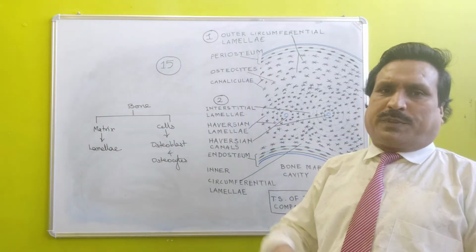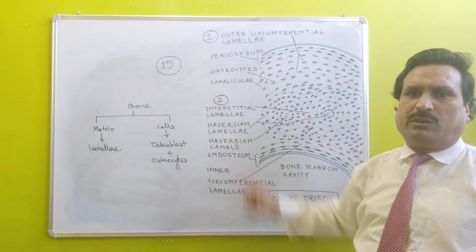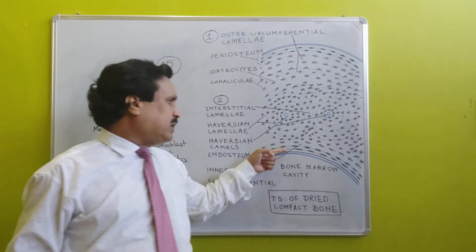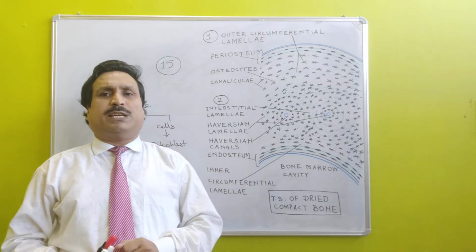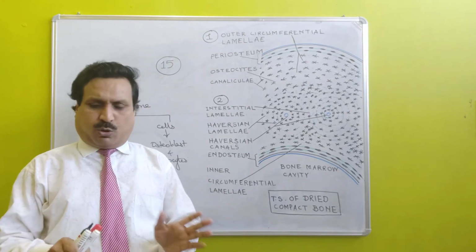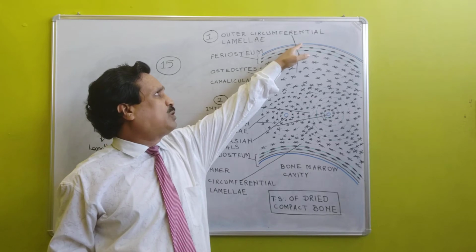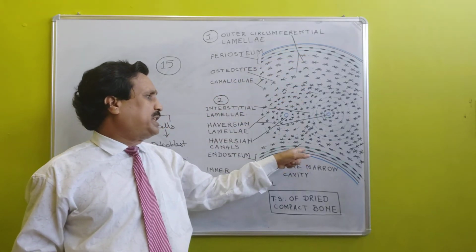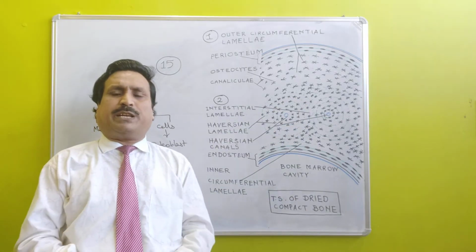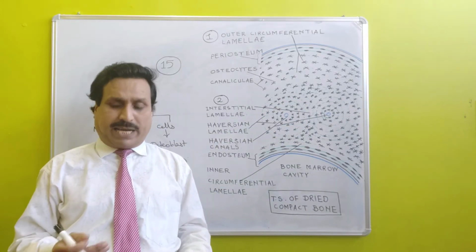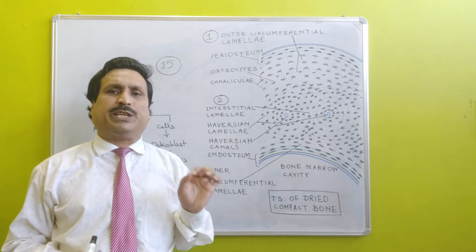In bone, periosteum gives rise to lamellae of the bone, and endosteum also gives rise to lamellae of bone. In this way, growth of bone is bidirectional, from outside to inside and from inside to outside, whereas growth of cartilage is unidirectional.